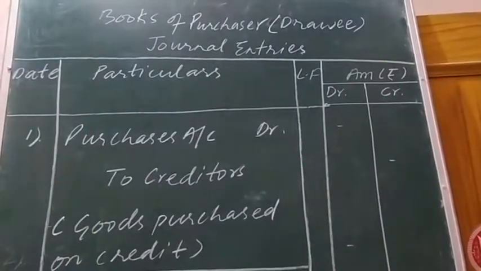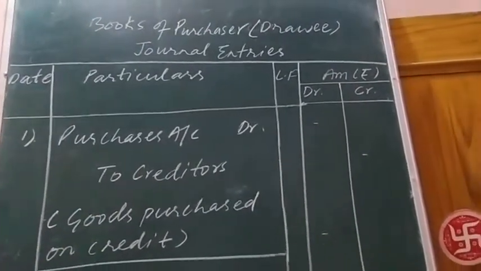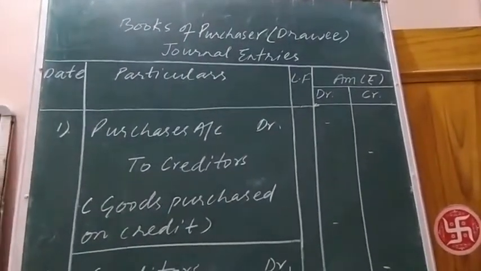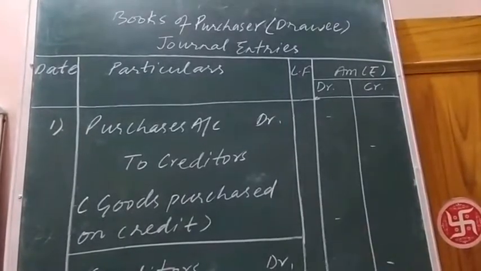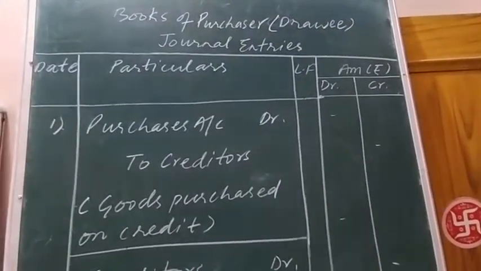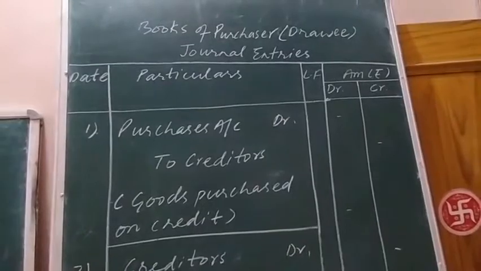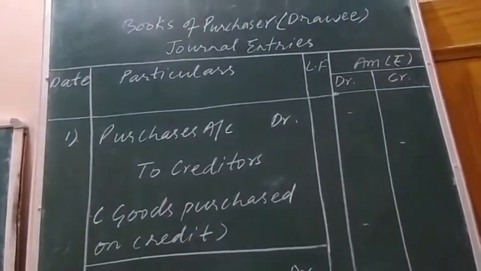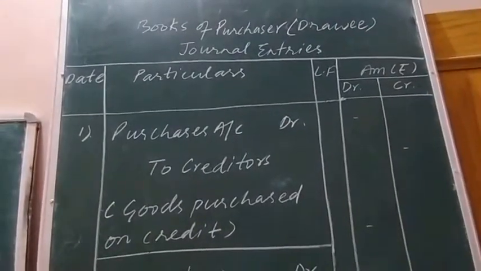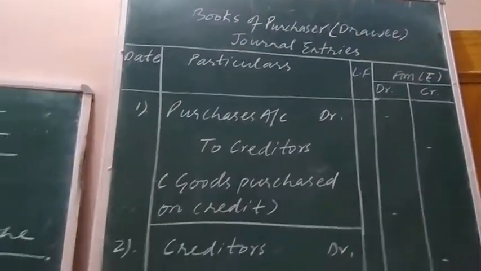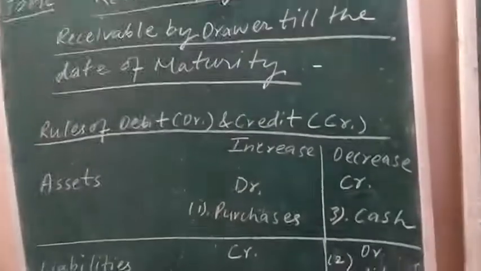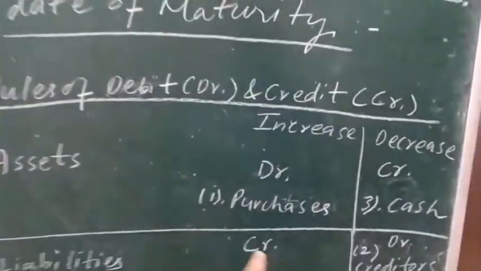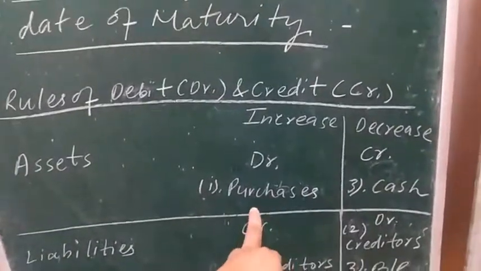There will be an increase in the goods. And the increase in the goods, as per the rules of debit and credit, is shown on the debit side, because the goods purchased are assets for the drawee, and increase in assets is shown on the debit side. See serial number 1, purchases account debit.